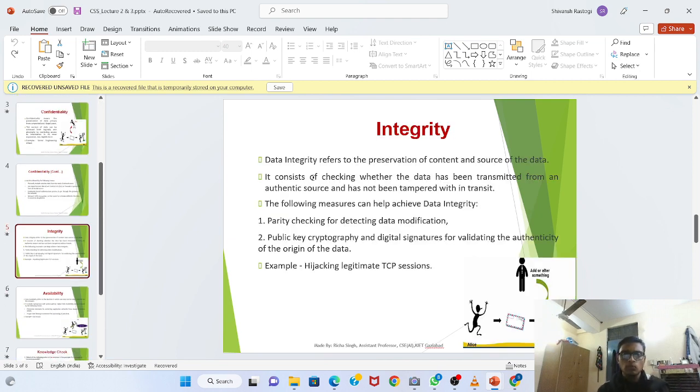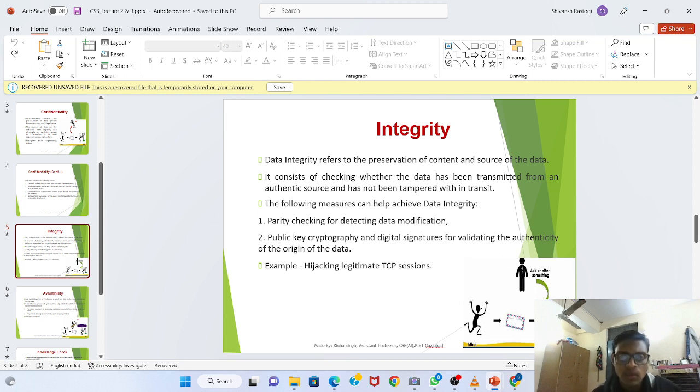Now let's move on to the next one, which is integrity. Data integrity refers to the preservation of content and sources of the data. Integrity means the preservation of the original form of data. That is, the data uploaded on the network should be prevented from being modified by unwanted or illegal users. It consists of checking whether the data has been transmitted from an authentic source and has not been tampered with in transit, meaning that during the transfer of information the data has not been changed.